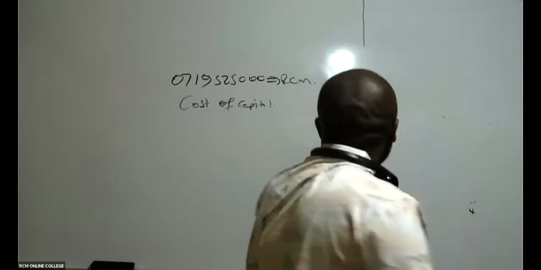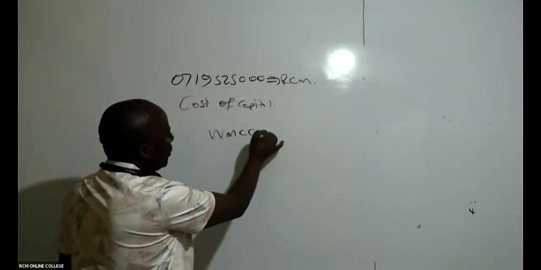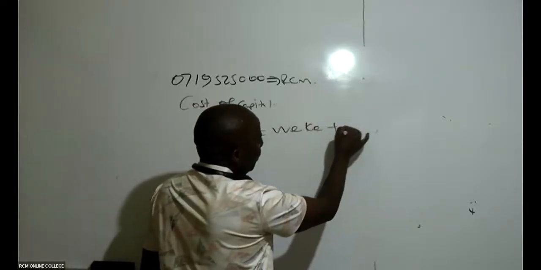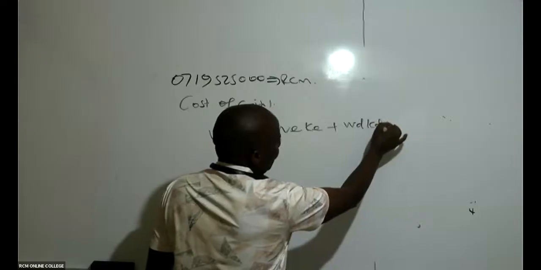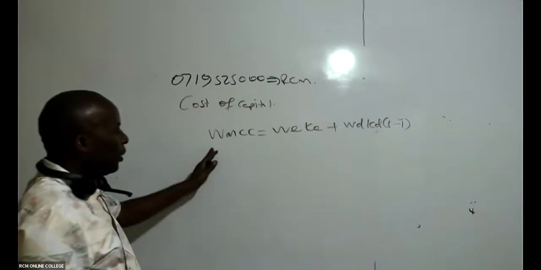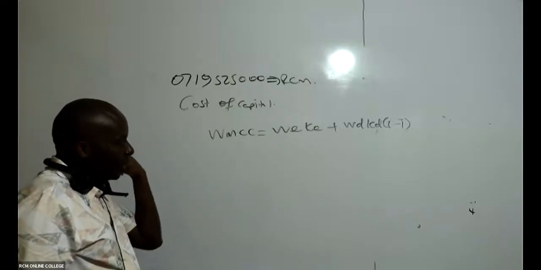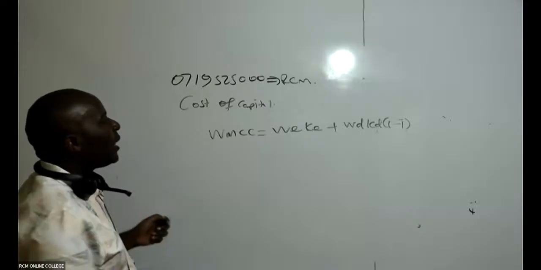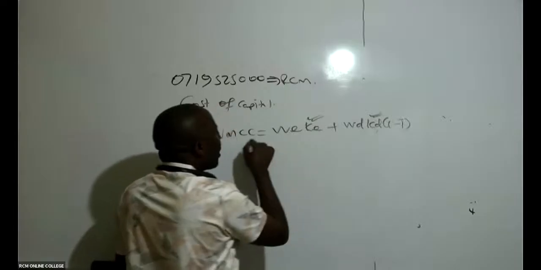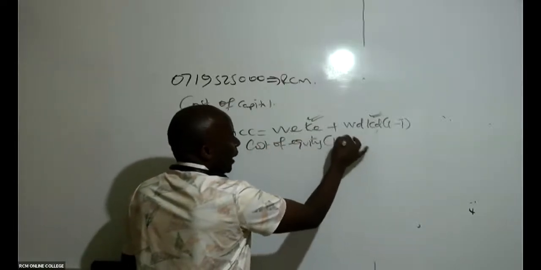Because we know, like in this particular case, to get our MCC, I will take the weight of equity, cost of equity. We have weight of debt, cost of debt, 1 minus T. The same formula would have been applicable if we had that W what here? WACC. So the first thing that I need to do is to compute these items here. Come and give us the cost of equity.